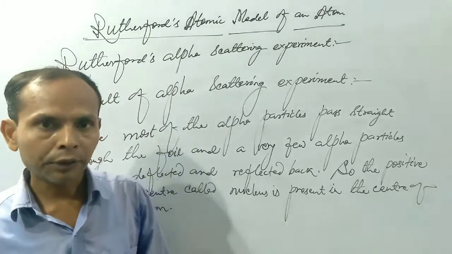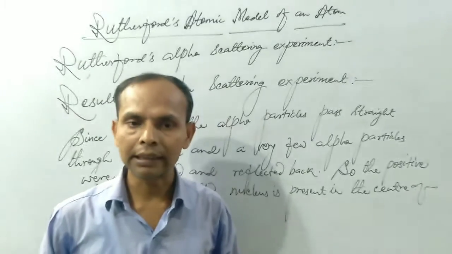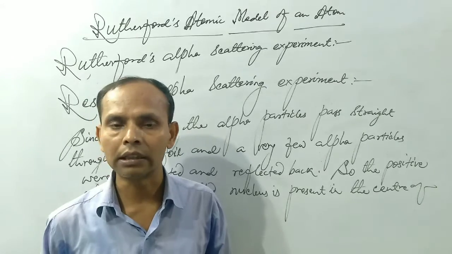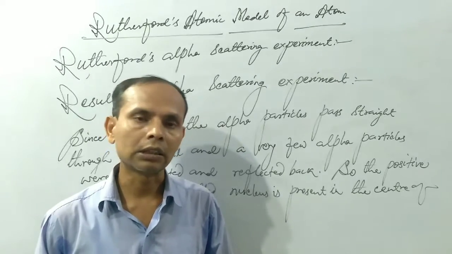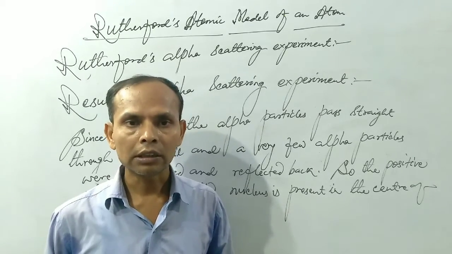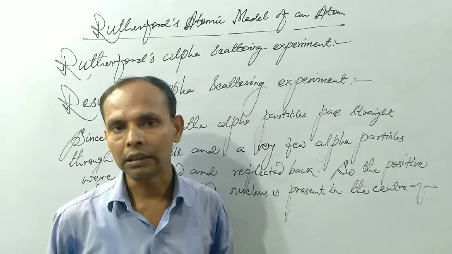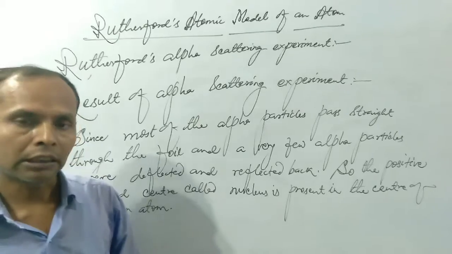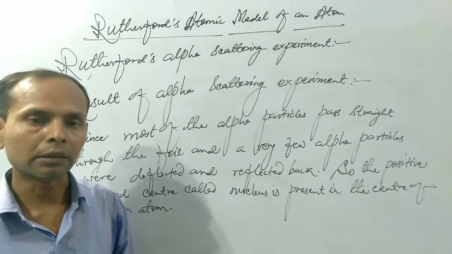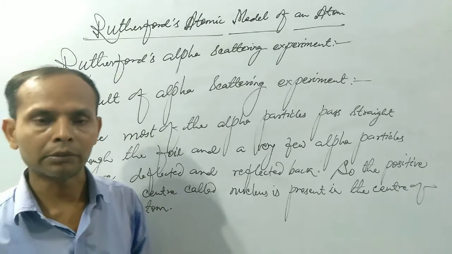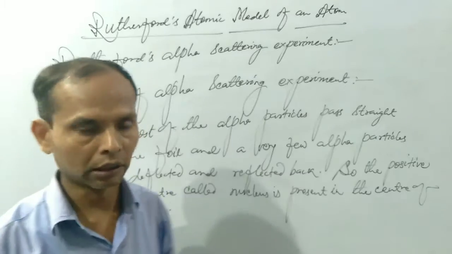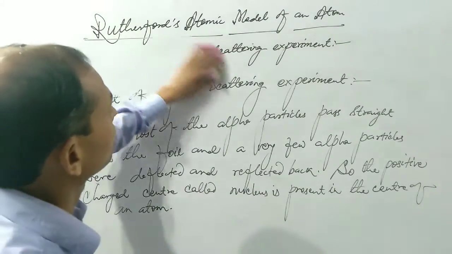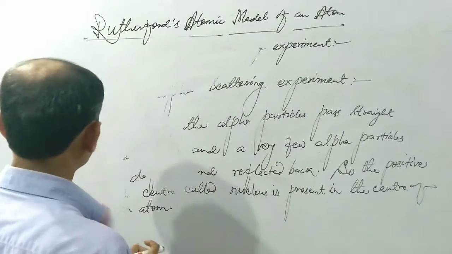Since very few alpha particles were reflected and deflected back, a positive charge center called the nucleus is present in the center of an atom. In this way, the nucleus of an atom was discovered by Rutherford. On the basis of this alpha scattering experiment, Ernest Rutherford gave a new model of an atom that is called Rutherford's atomic model. So we have to discuss Rutherford's atomic model of an atom.